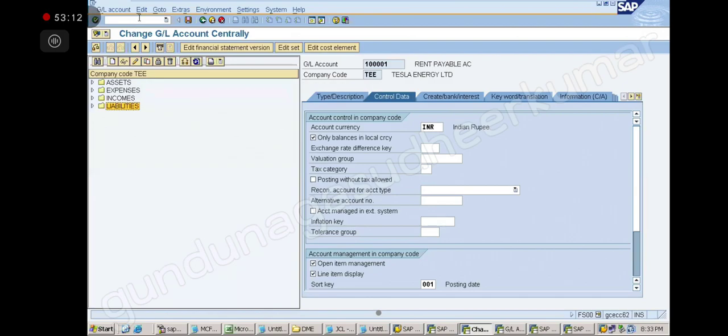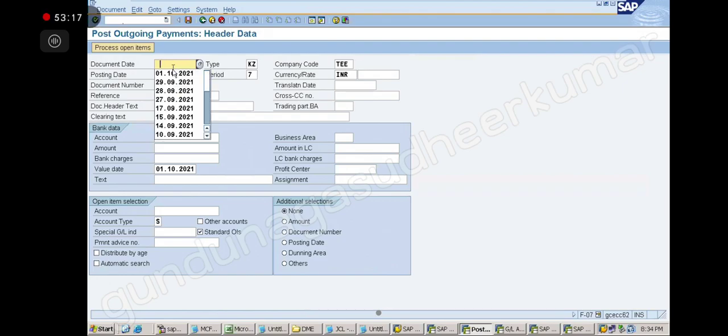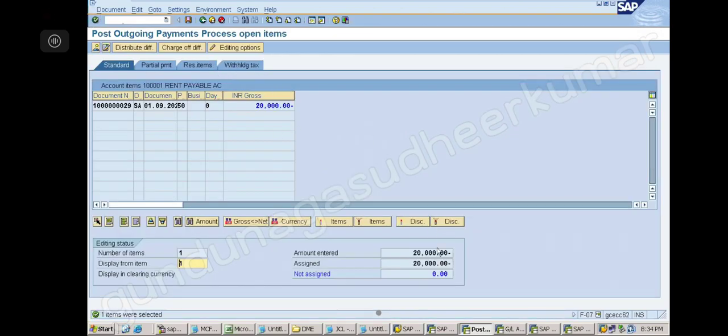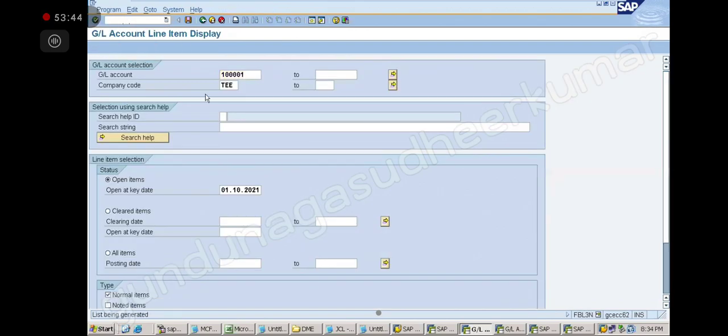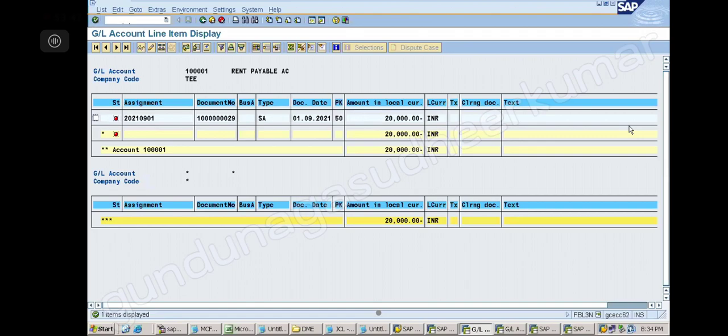Good. So now somebody was asking to show F-07, so I'll show. We will go like this. Then we will give the bank account number, the amount which we want to pay, then the rent payable account we will give, process open item, select whatever we want to select and post. Is it clear? Yes, sir. But I'm not posting now because I want to leave the open item as open. I'm not clearing. The open item is still there. Okay. So is it clear, open item management?